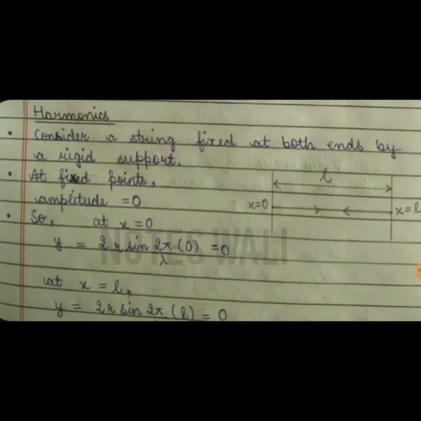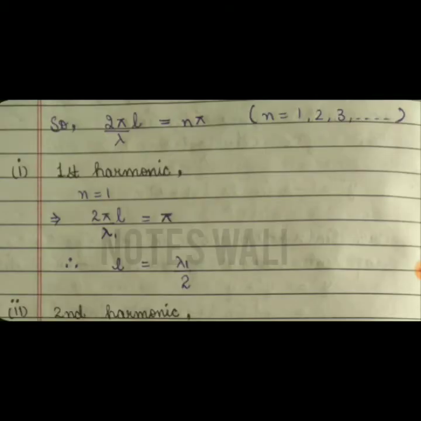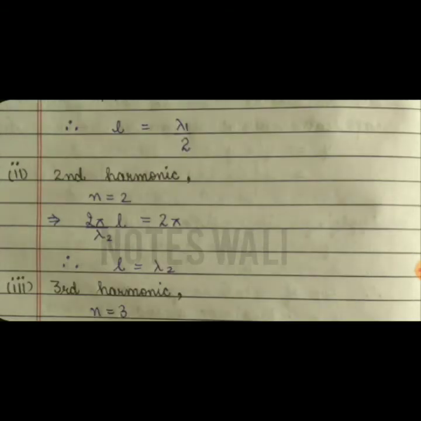Next, we have harmonics. In harmonics, there is the concept of nodes and antinodes. At the antinodes, the amplitude of the wave is maximum, and at the nodes, it is 0. We can make any number of harmonics, and at the end of the video I will show you the harmonics that I have constructed. For the first harmonic, the length of a string should be lambda 1 divided by 2, which means half of the wavelength. Similarly, you can find the length of the string for the second, third and successive harmonics.